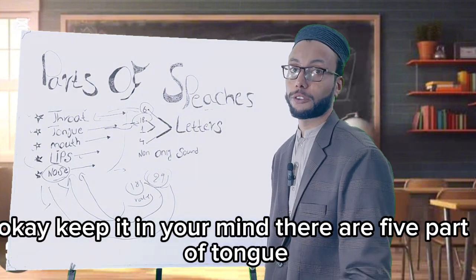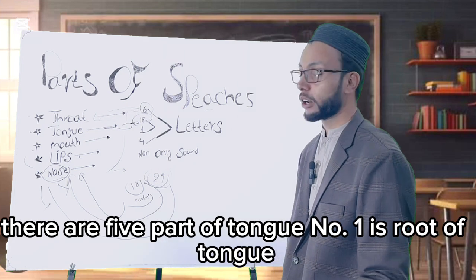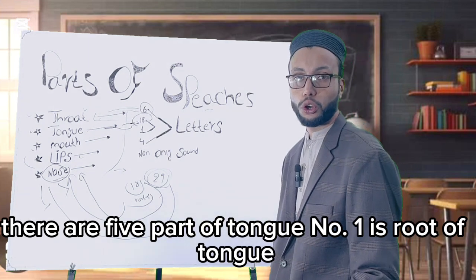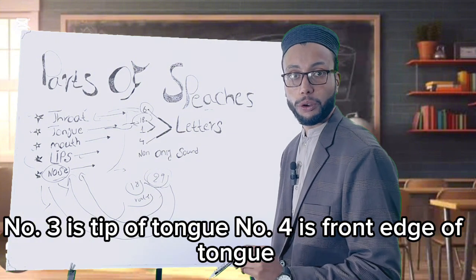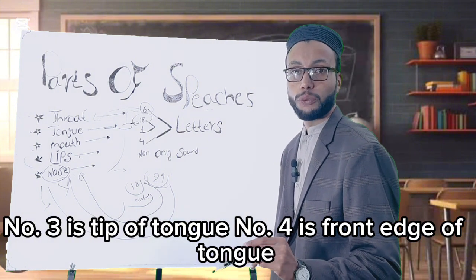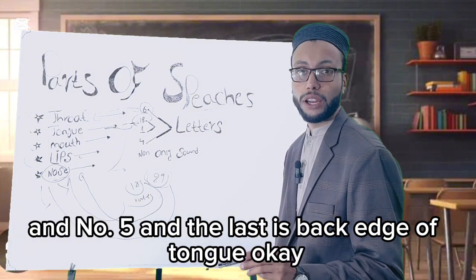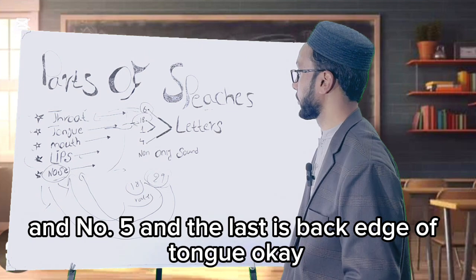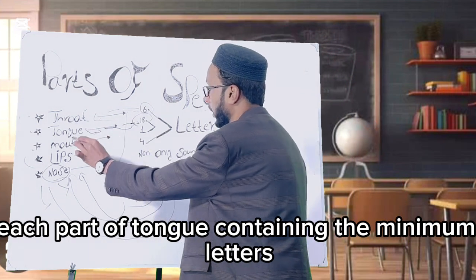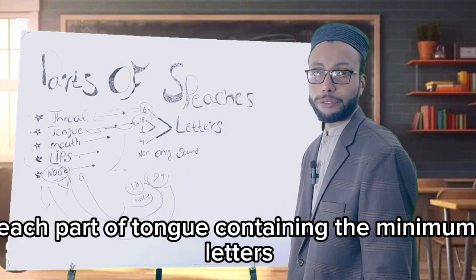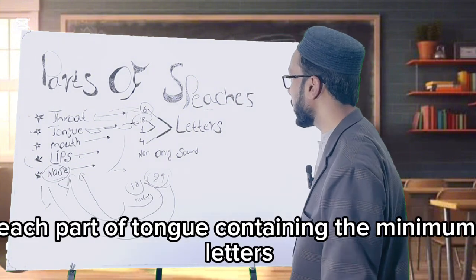Keep it in your mind, there are five parts of the tongue. Number one is the root of the tongue, number two is the middle, number three is the tip, number four is the front edge, and number five, the last, is the back edge of the tongue. Each part of the tongue contains a few letters.